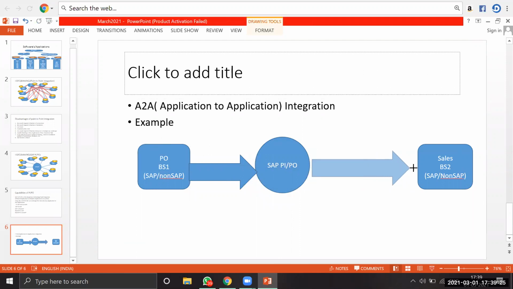So now what will happen here? This is my sender, this is my receiver. The sender and receiver applications are sitting in the same organization. If you want to do this type of integration, it is always called A to A integration, application to application integration.